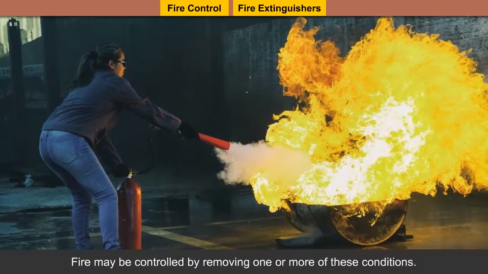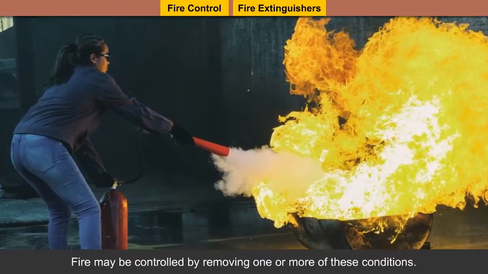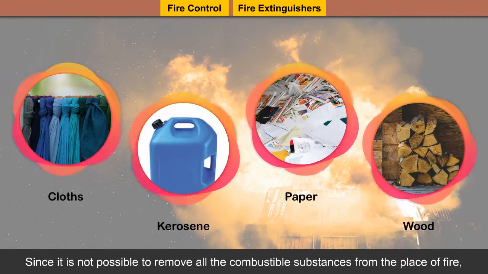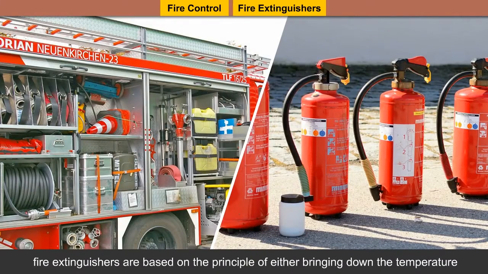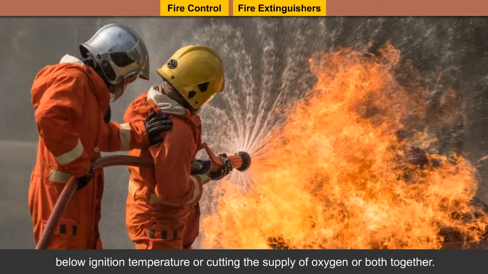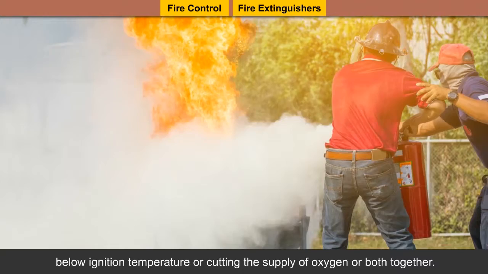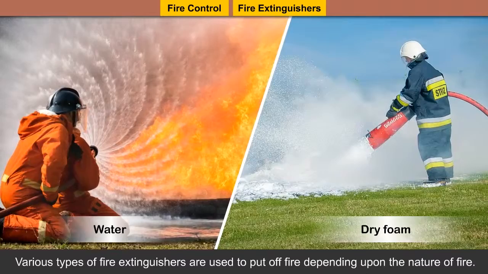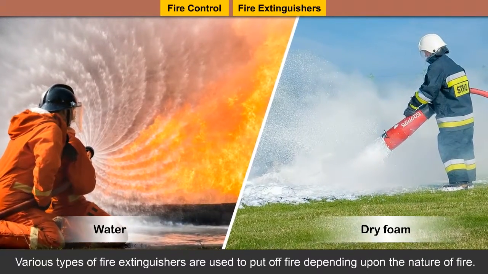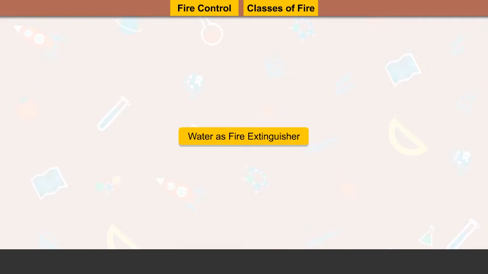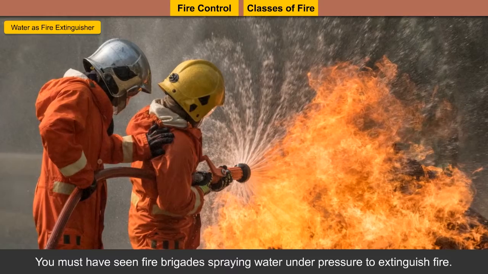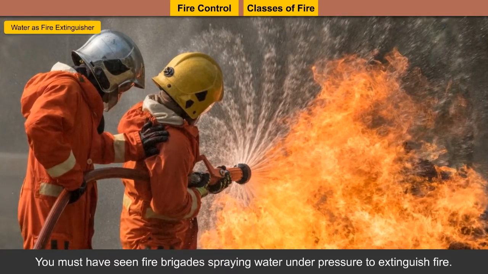Fire may be controlled by removing one or more of these conditions. Since it is not possible to remove all the combustible substances from the place of fire, fire extinguishers are based on the principle of either bringing down the temperature below ignition temperature or cutting the supply of oxygen, or both together. Various types of fire extinguishers are used to put off fire depending upon the nature of fire. Water as fire extinguisher. You must have seen fire brigades spraying water under pressure to extinguish fire.